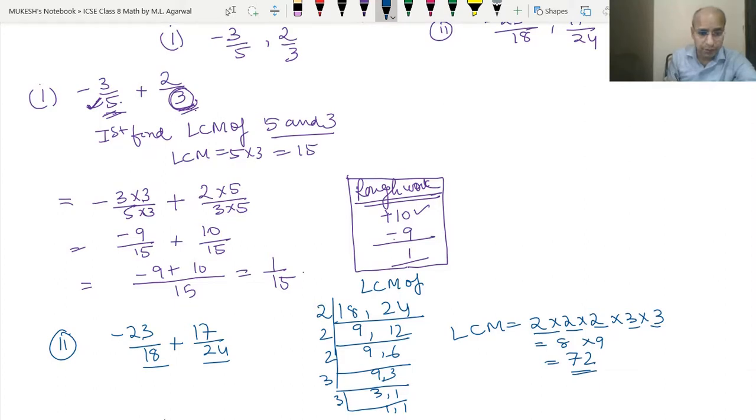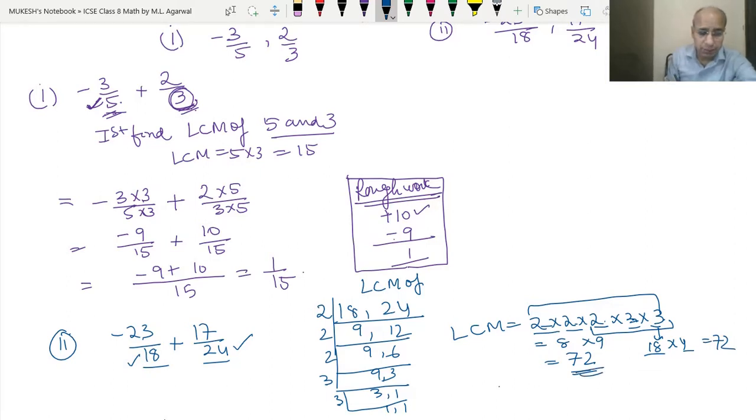Now we have to make 18 into 72 and 24 into 72 also. You must be wondering by which number we should multiply 18 to make it 72. I'll tell you one trick. From these numbers, find the numbers which can give you 18. We have 3 into 3 into 2, which gives 3 into 3 is 9, 9 into 2 is 18, and the remaining 2 into 2 is 4. So 18 into 4 is what? 72, because we are getting the final result 72.